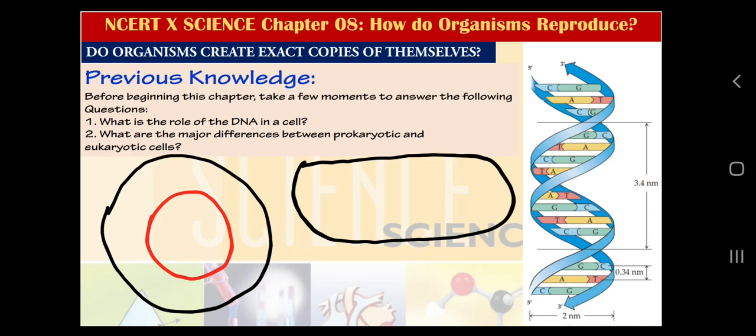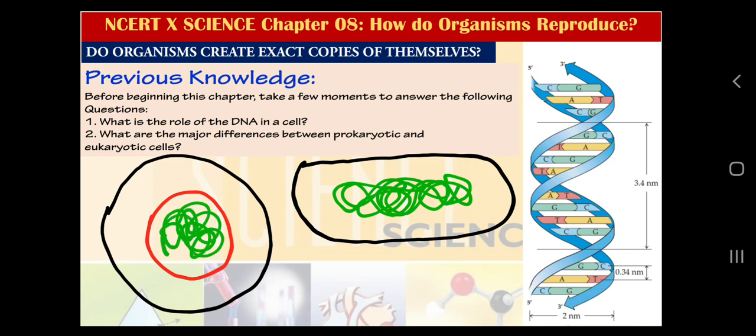In prokaryotic cells we can find DNA simply in the middle of the cell, which is also called the nucleoid, and we can find DNA in eukaryotic cells sitting in the nucleus. That we have learned in chapter 5 of class 9th. But yes, I am talking about DNA here.